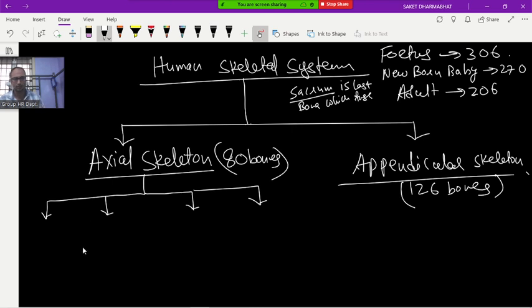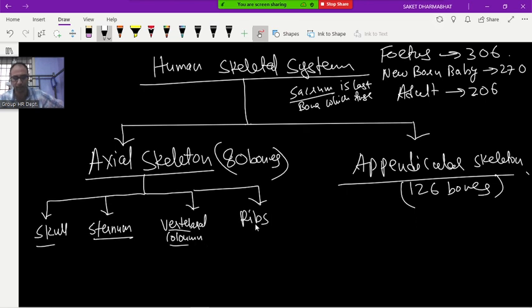Now, in the axial skeleton, first of all, we have the skull. From your chin to your head, this full part is the skull. Next is the sternum. Skull, sternum, vertebral column, and ribs. These are the four structures coming in the axial skeleton.